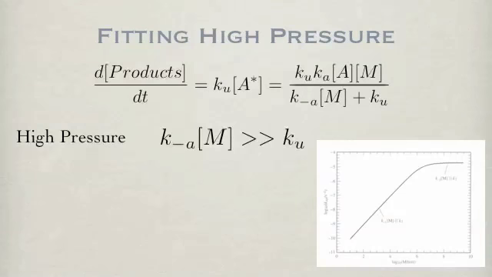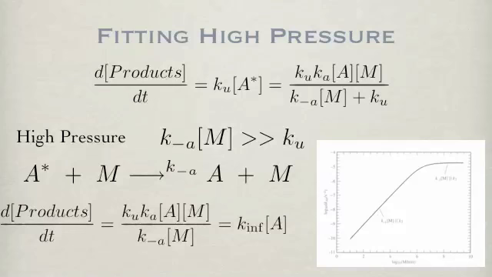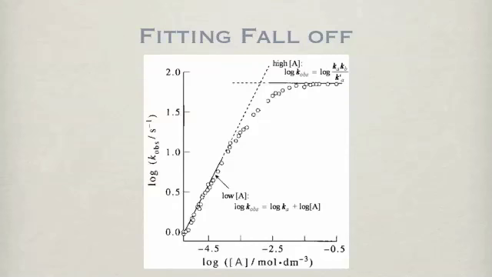At high pressure, the M term is larger, and the reverse dominates. Thus the term M in the denominator dominates, leaving first-order kinetics in the final expression. This leads to the flat fall-off behavior shown in the graph. The two fall-off coefficients can be derived experimentally by plotting the log of the species versus the log of the rate constant.